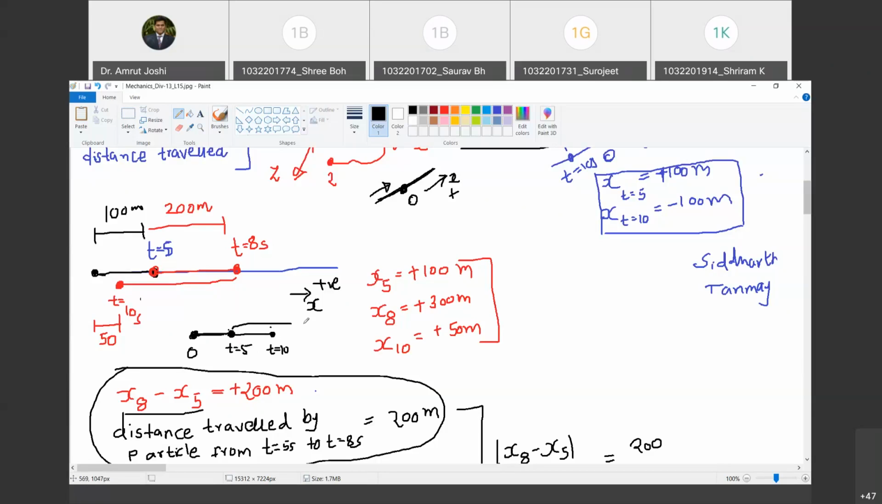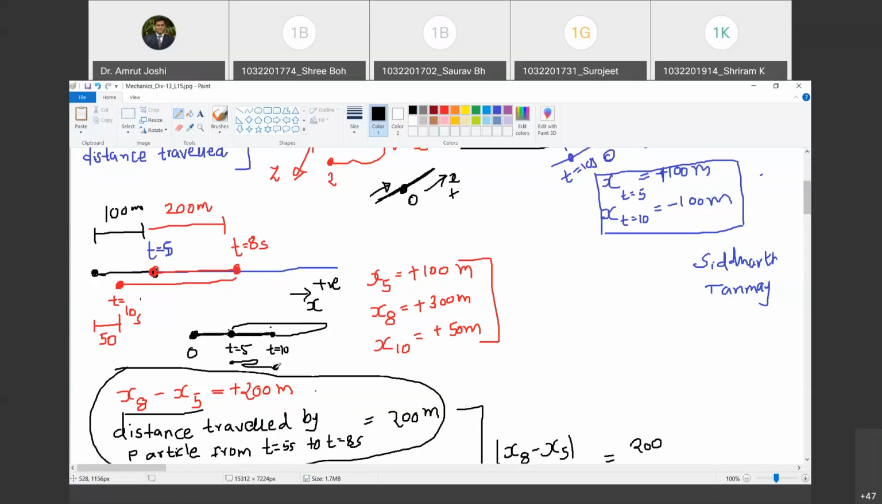The particle may have gone like this and come back, or particle may have straight away traveled this distance. Are you with me? Yes, sir. So there is no way that you can judge whether the particle has changed the direction of motion during time t equal to 5 seconds to 10 seconds. Happy? Yes, sir. It may also have traveled like this.